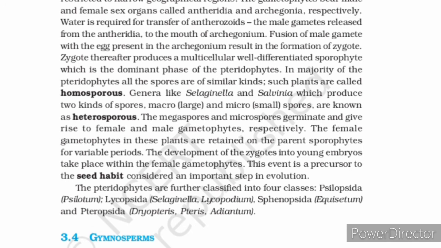For Sphenopsida, it is Equisetum, and for Pteropsida, it is Dryopteris, Pteris and Adiantum. The spores produced are of 2 types: those that are similar in size are homosporous, and those that are different in size, like macro and microspores, are termed heterosporous.